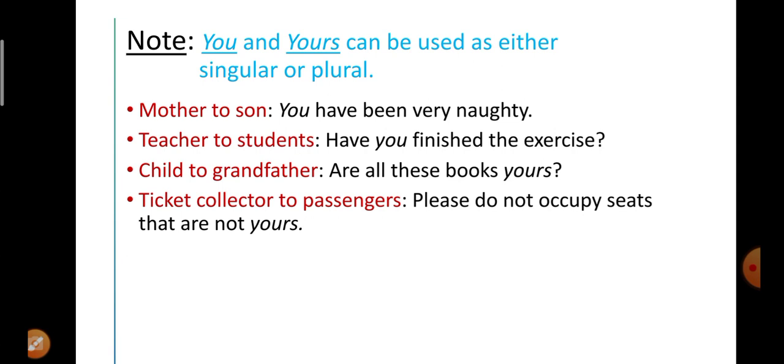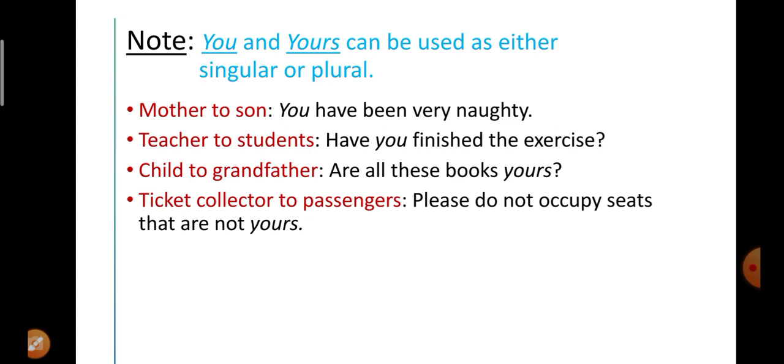Now there is a conversation mentioned here. Let us read. Mother to son. Both are singular. Mother is one, son is also one. So let us see the conversation. "You have been very naughty." Now here the word you is a pronoun and you is a singular word here, because only one son is there and that is acting as a singular form.